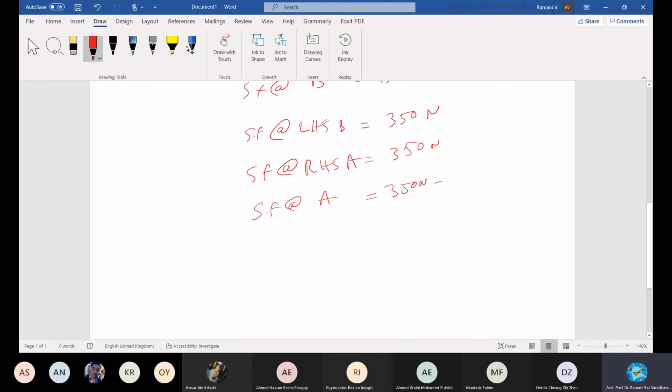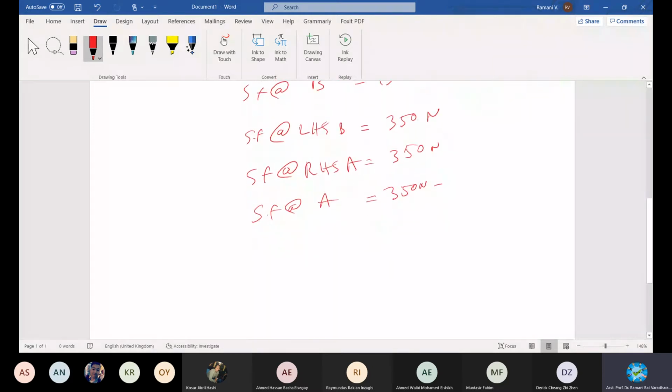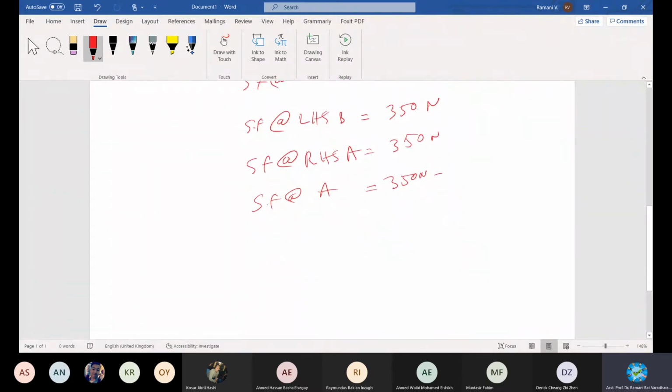And then at A there is an opposite loading, a reactive force. There is a reaction caused by the fixed end. If it is a free end, no reaction, nothing there. Free or hanging. Now it's fixed, so you will have a reaction equal to 350. That's why I'm writing this as 350, which is upward, negative.